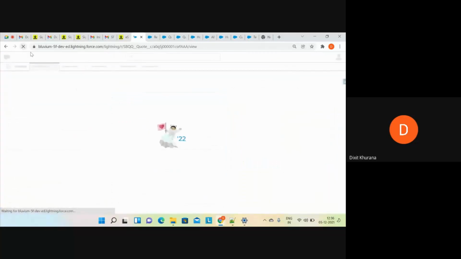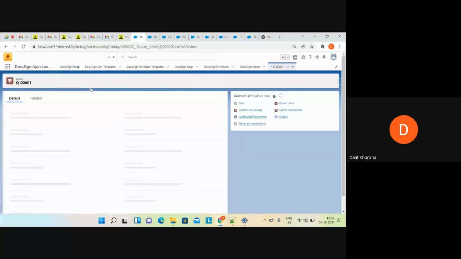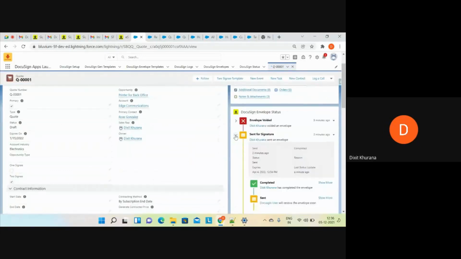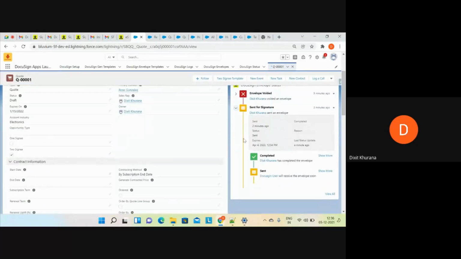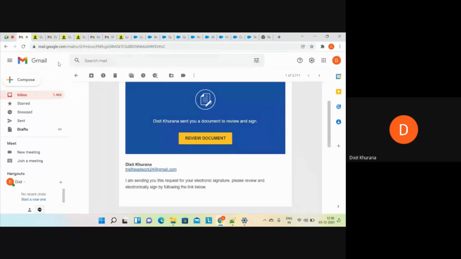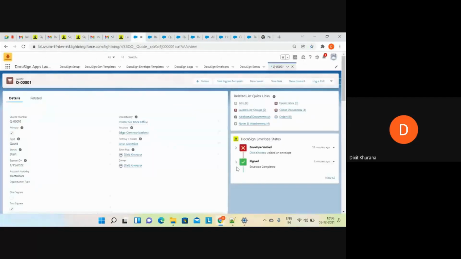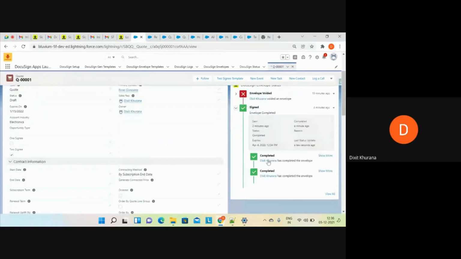See, it will take time basically. It is taking time to update. Now I can see I have received the email. Now you can see when both the parties have signed, status changed to signed, right?